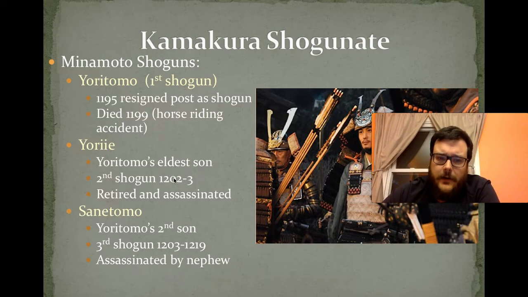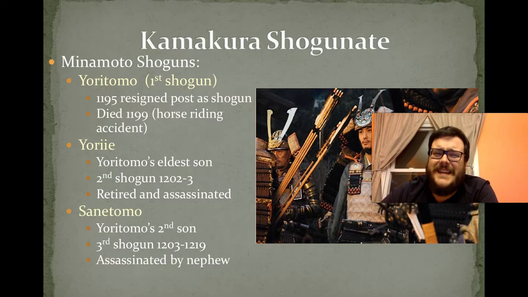He was only in charge for about a year, though. And shortly after, he tried to retire and he was assassinated. He was killed by a rival family who didn't like the way he was making decisions and wanted to take power away from him. He was quickly replaced by Yoritomo's second son, Sanetomo. And he was a ruler a little bit longer, about 16 years. But eventually he was assassinated too by his own nephew who wanted to take power from him.